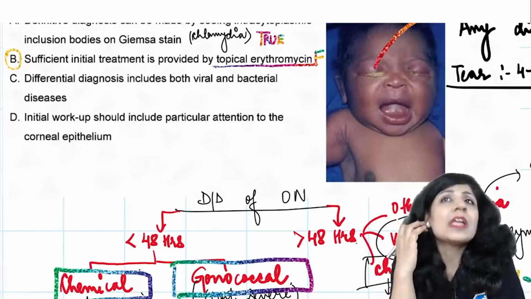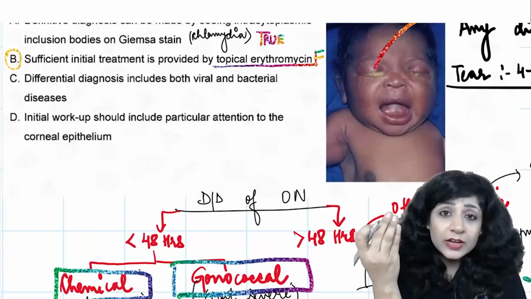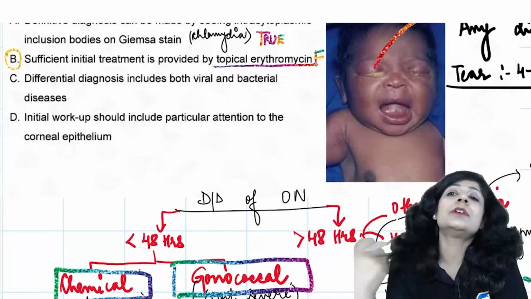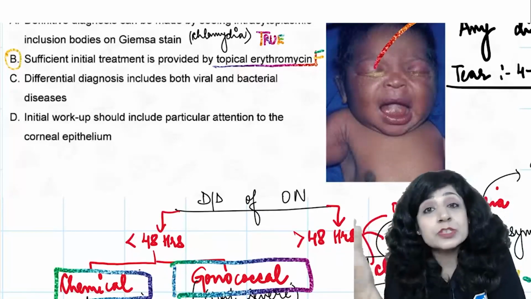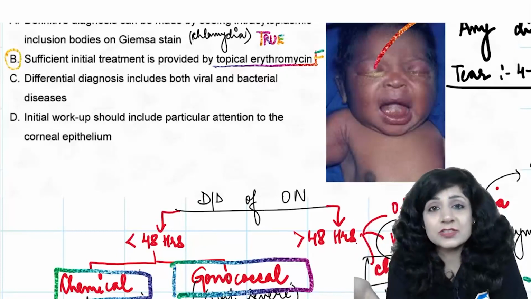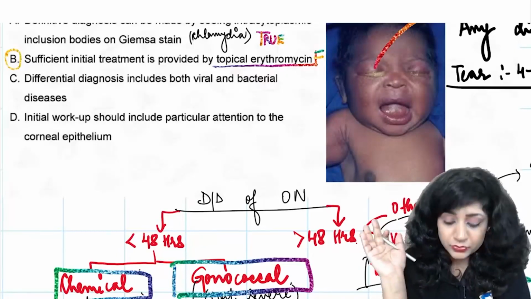Right? If it's a gonococcal infection, then I cannot treat. If it is the other bacteria, then I have to give the broad spectrum antibiotics. If it is by the virus, then I have to give the antivirals also. So definitely it's not true.